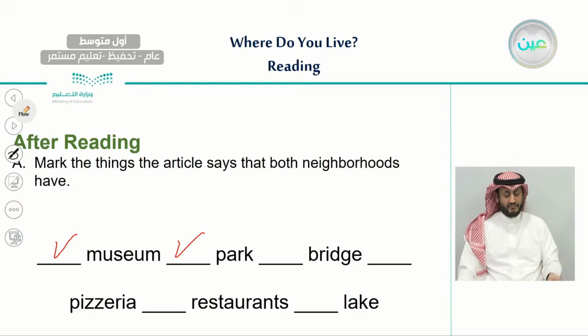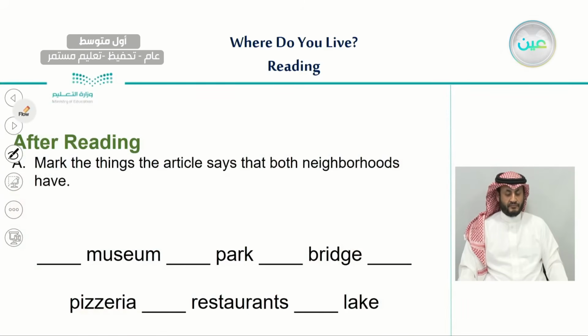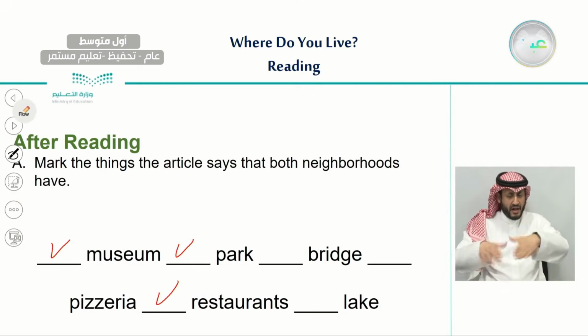What about restaurants? Did they mention anything about restaurants? So here, John says that we have restaurants with food from all over the world. And Francisco talks about how there are many restaurants and eating places. So both of them actually have restaurants. So here we will mark again the museum, the park, and restaurants. So these are the three mutual places.